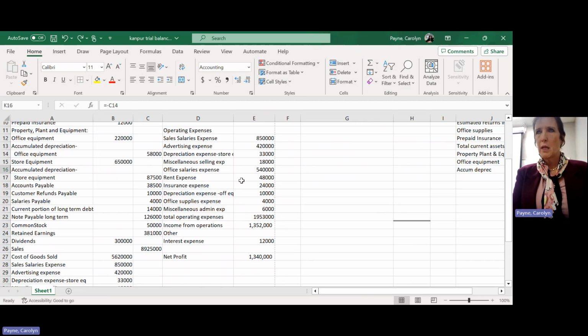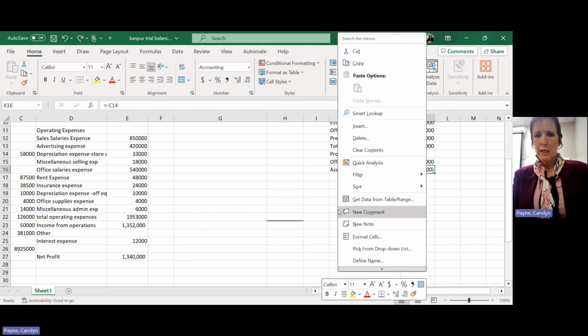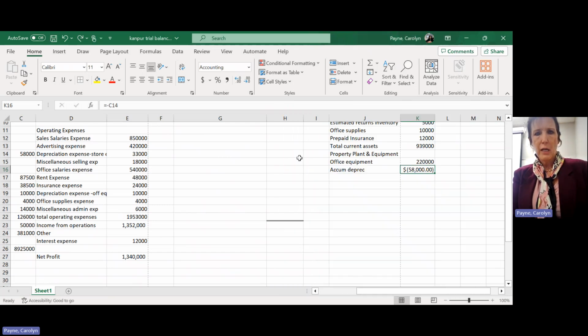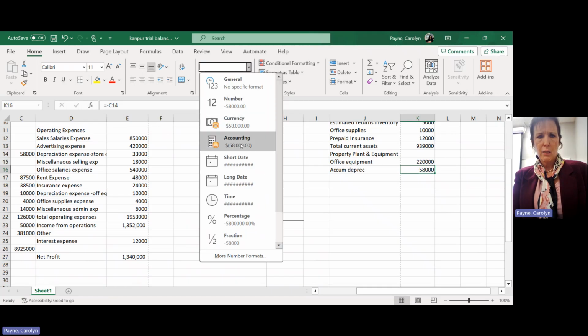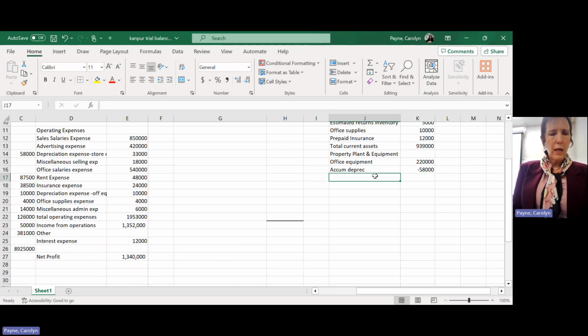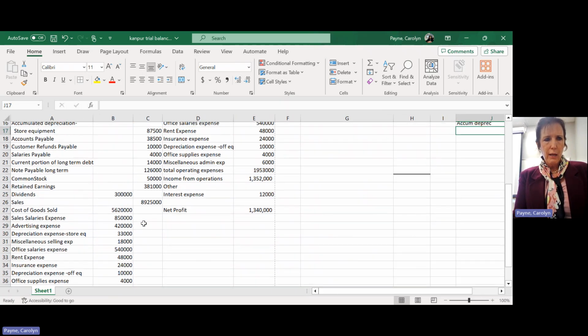Okay, store equipment, same thing. All right, let's see. So I want to take that dollar sign off. I'm going to right click and format cell. Actually, I could go back and just make it general. So instead of accounting, let's make it general. But I want the brackets. Let's make it, we'll deal with that later. We'll just leave it a minus. Okay. I can format cells and make it do anything I want, but I don't want to waste the time with that right now. We'll do that later.